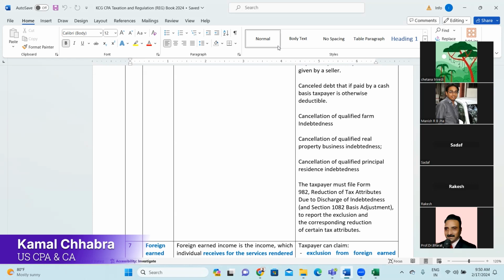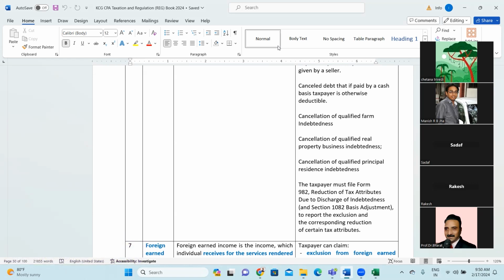Next is cancellation of qualified real property business indebtedness. If you remember, in the COVID time, people were struggling for their survival and their lives, and they were not investing much money into the property or into the market.